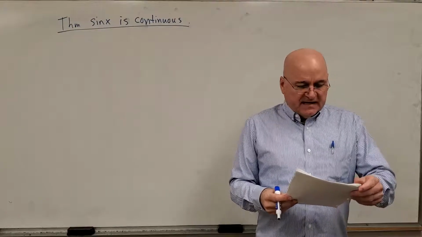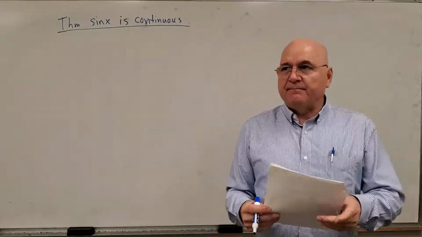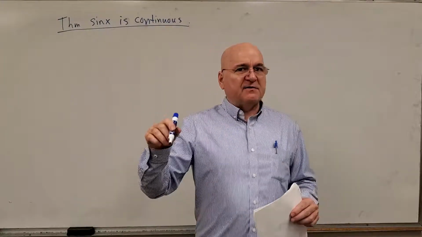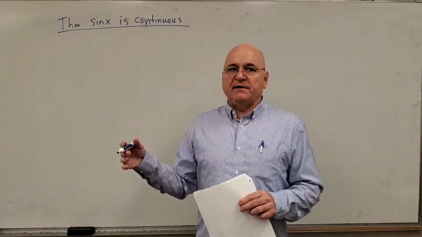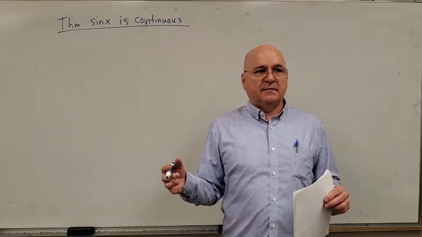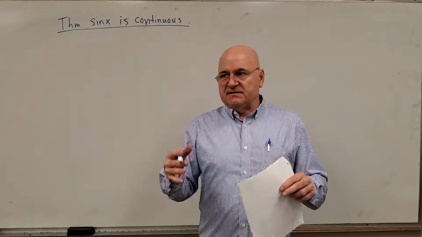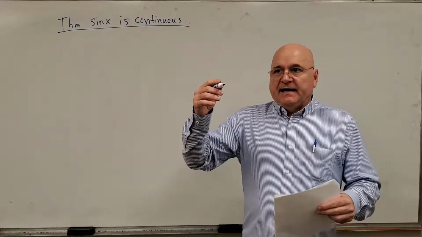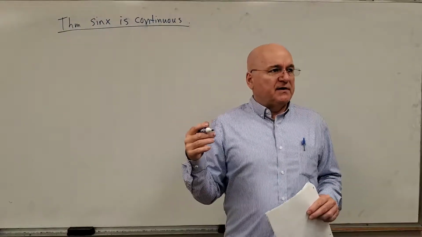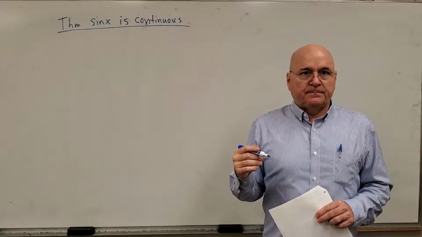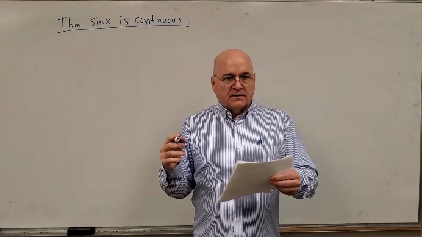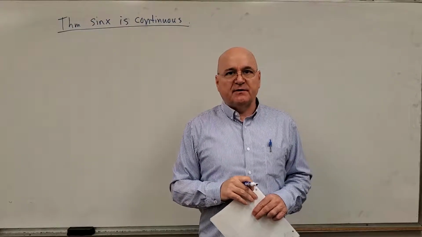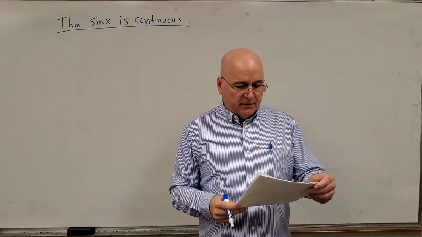Okay, we have one more example that we'll do today. But I first want to make a couple of statements. I'm not going to write it on the board. But we've now seen already that every polynomial is continuous. And remember what continuous means? It means it's continuous at every point on its domain. And if P and Q are both polynomials, P over Q is continuous everywhere except where the denominator is 0, except where Q of x would give you a 0.